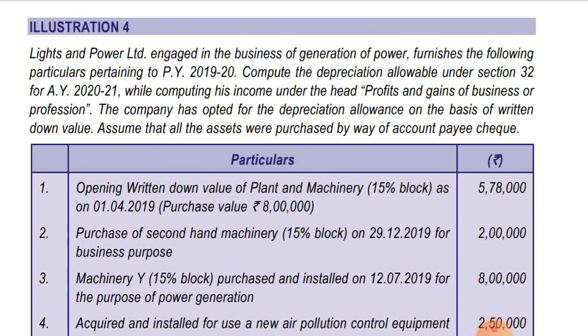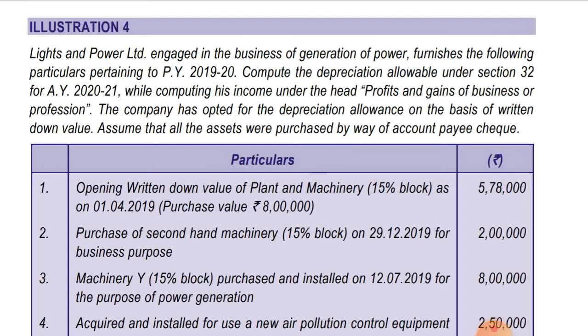Light and Power Limited, engaged in the business of generation of power, furnishes the following particulars pertaining to previous year 2019-20. Compute the depreciation allowable under section 32 for the assessment year 2020-21 while computing its income under the head profits and gains of business and profession.